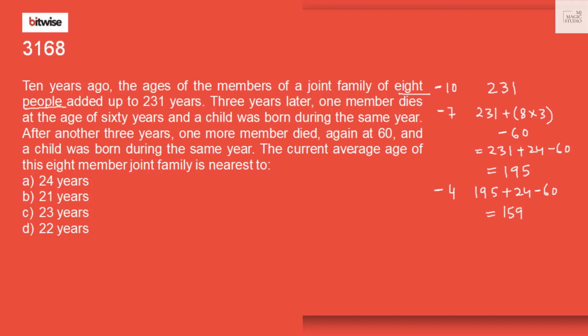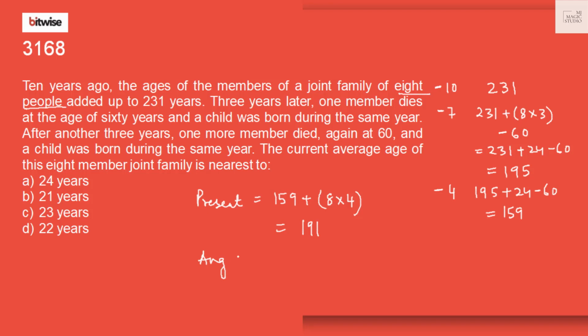The current average age of the 8-member joint family is nearest to? Now, total present age would be 159 plus 8 members times 4 years to come to the present age, that is 32. 159 plus 32 is 191.